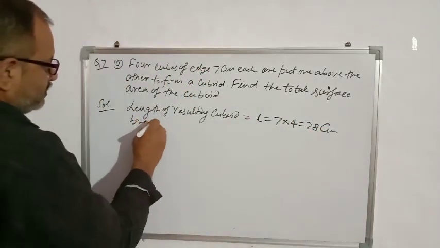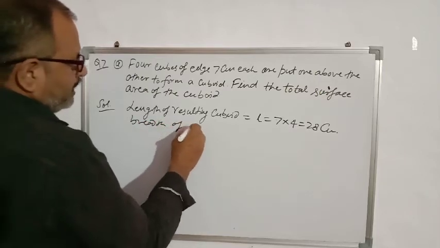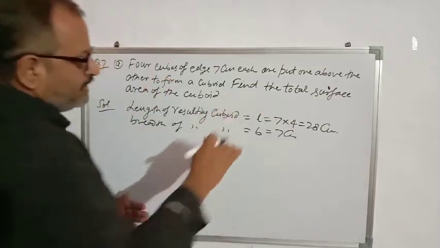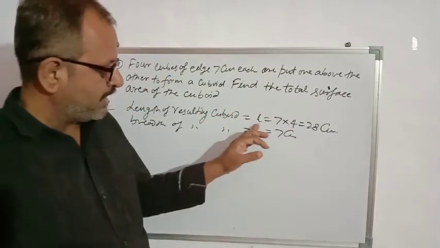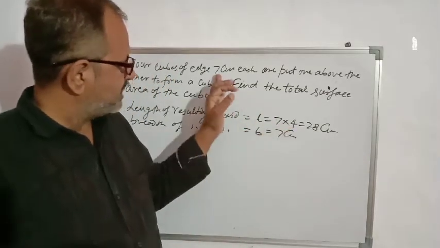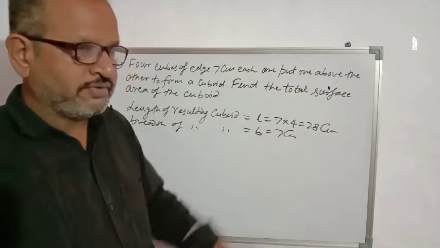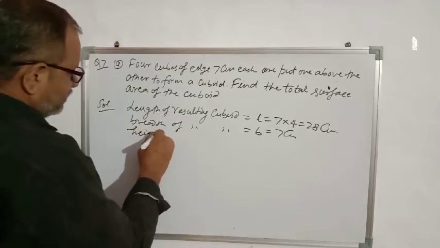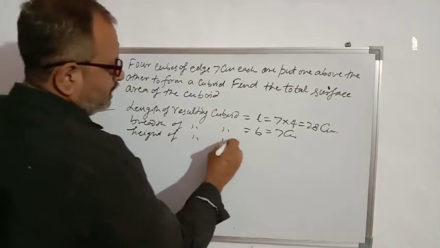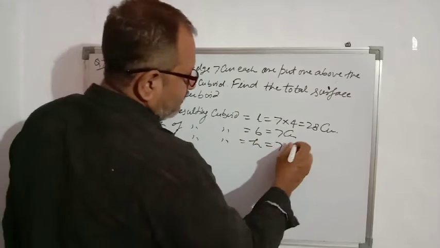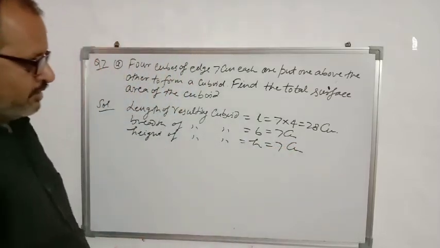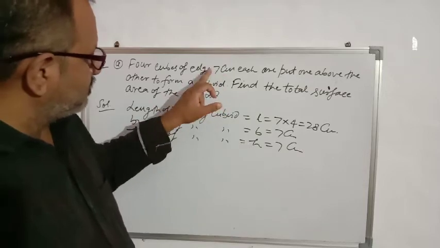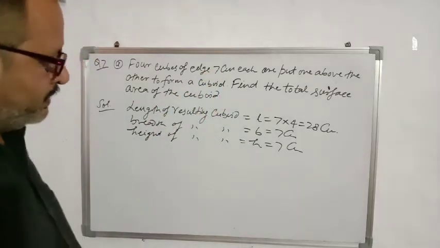Breadth of cuboid will be the same, 7 centimeter. Breadth and height do not change, but length will be 4 times the edge of one cube, 7 into 4, 28 centimeter. The height of cuboid will also be 7 centimeter. So length will be 28, breadth and height do not change. It is equal to the one edge of the cube.